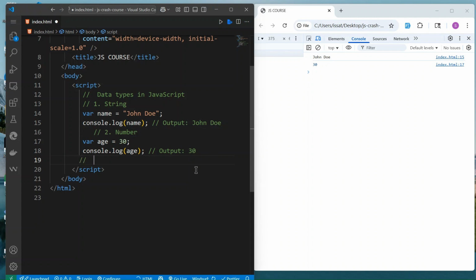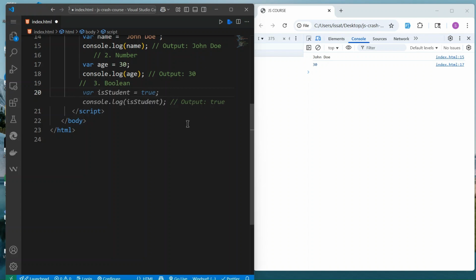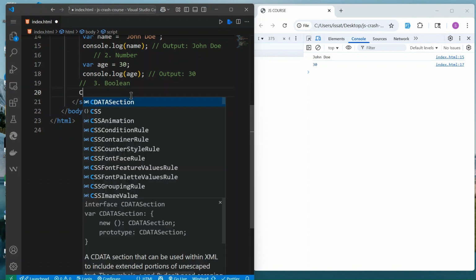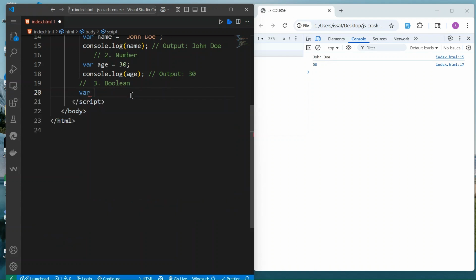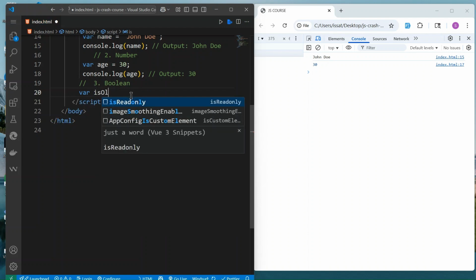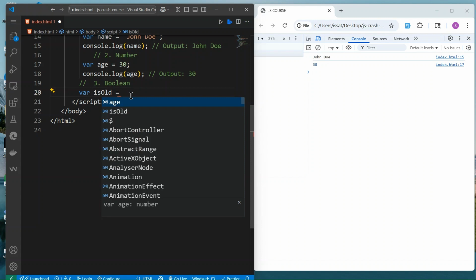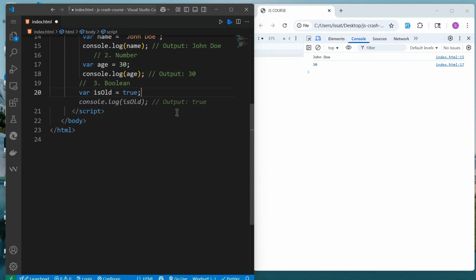So for Boolean, you can do const or var is old is equal to true. If I print is old here and reload, you see that is old is equal to true.